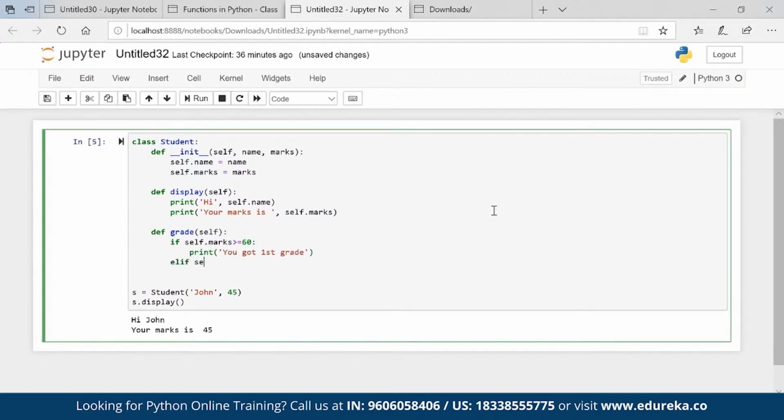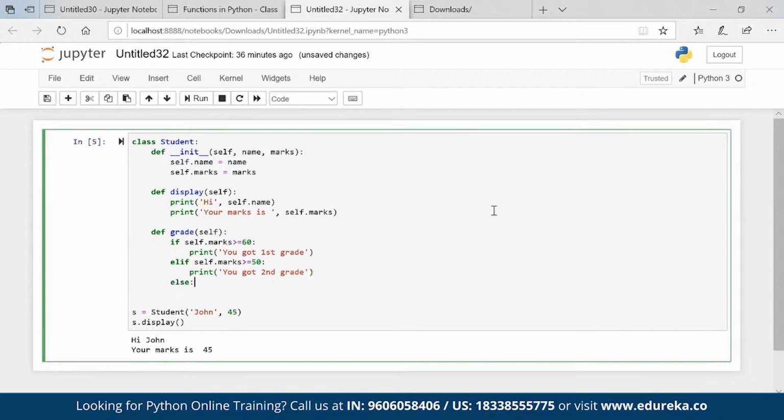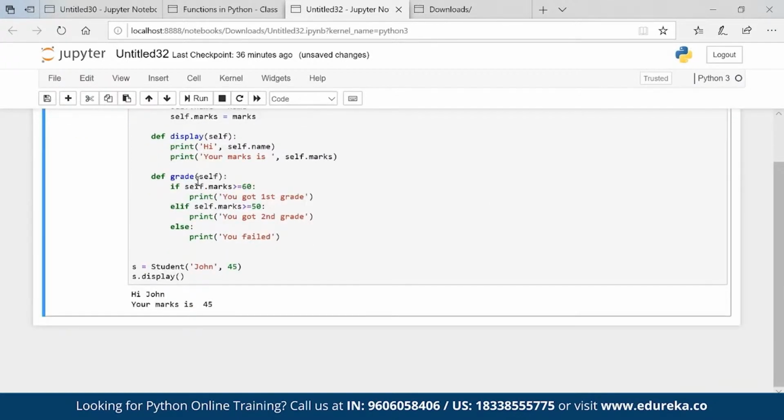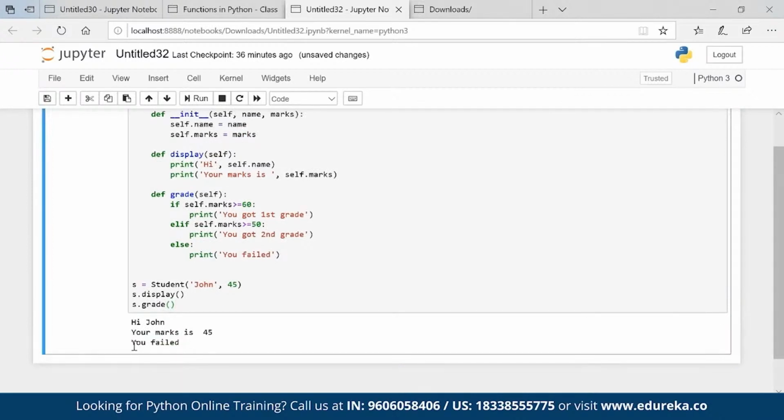If self.marks is greater than or equal to 50, print you got second grade. Else, let's say, just print you failed. Okay, so I created a new method inside the class, and if I call s.grade, it will help me to decide what is the output.